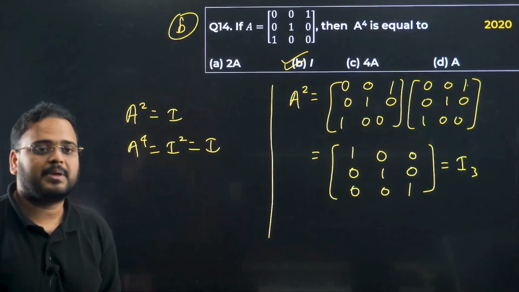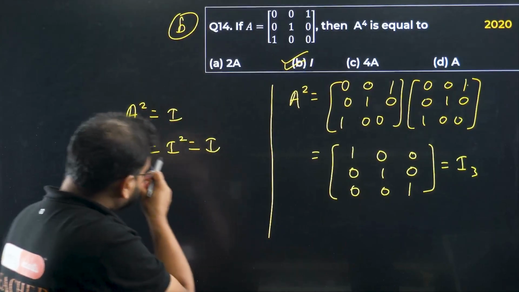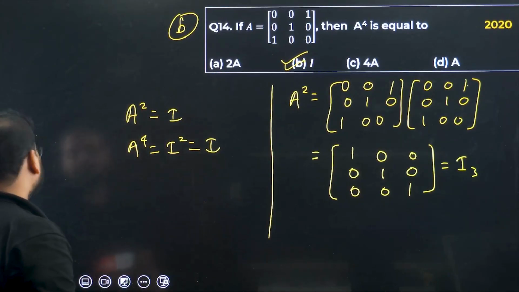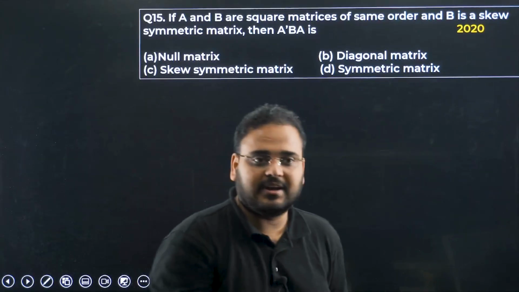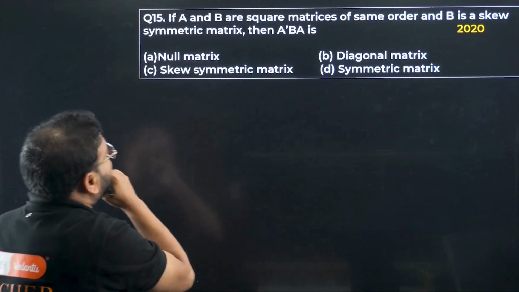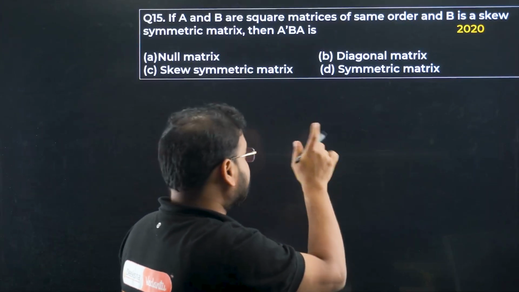Option is B. Got it? Option is B. Question number 14 was simple enough. 15 now. If A and B are square matrices of the same order and B is skew symmetric.